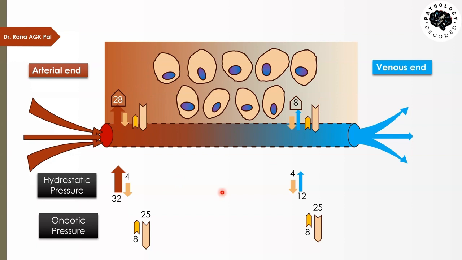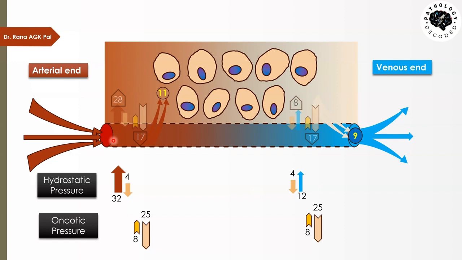So what is going to happen? What happens is that with the 17 mm of pressure, the fluid will try to come out from the tissue into the capillaries. So now we have got four counterbalancing forces: this 28 mm, 17 mm, this 8 mm, and this 17 mm. So what does this mean? This means that with the net 11 mm of pressure, the blood is moving into the tissue on the arteriolar end, and with the net 9 mm of pressure, the blood is moving out from the tissue towards the venous end. I hope this much picture is clear to you.